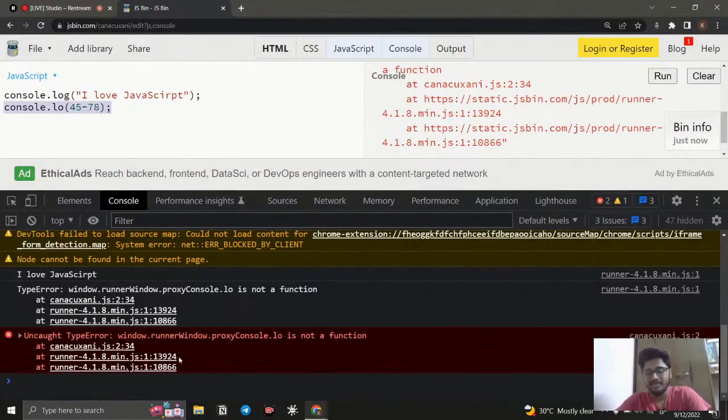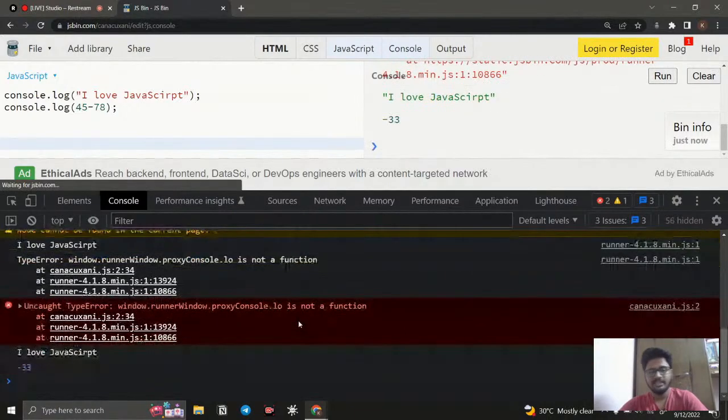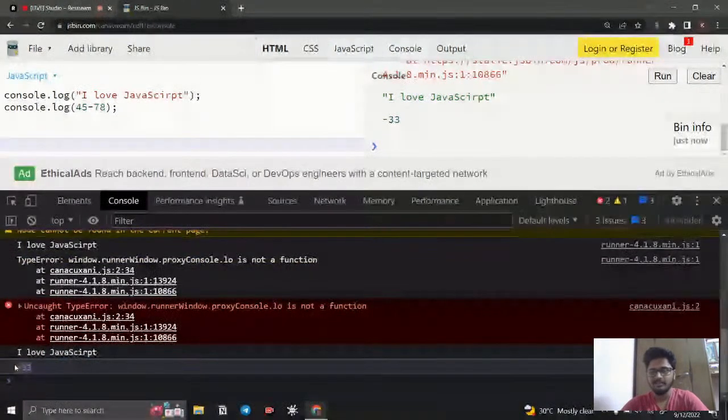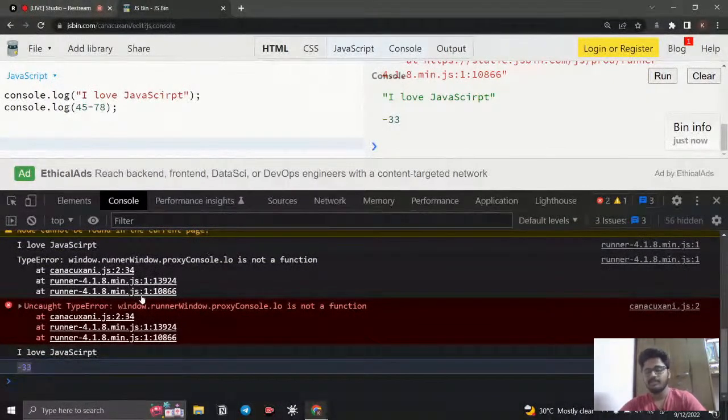So it is giving you a hint to solve what you are going through. If you check that and give the right language, then it will understand and give the right information. For example, if I click run, you can see it gives the right output, so it will avoid those errors. So console is the place where we can debug, go through errors and rectify all those errors. This is what the console is used for.